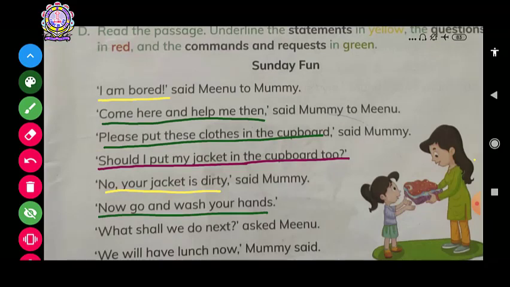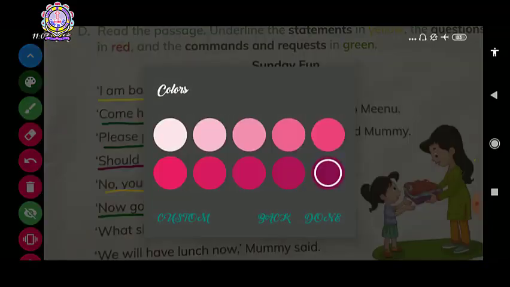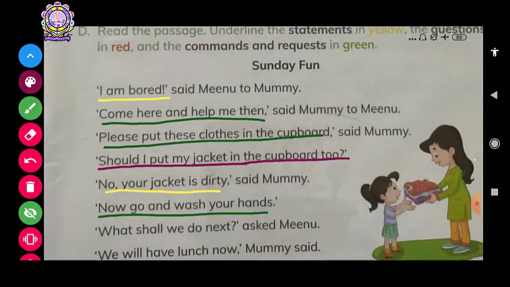Alright, are you all able to see this? "What shall we do next?" Now this is your question. Then again this will come in which color? This will come in your red color. What shall we do next?